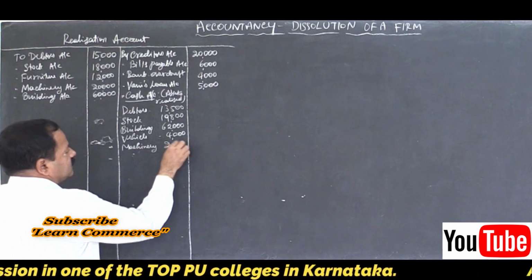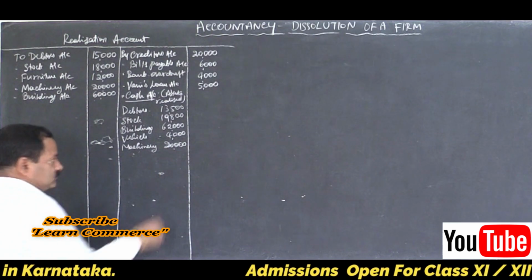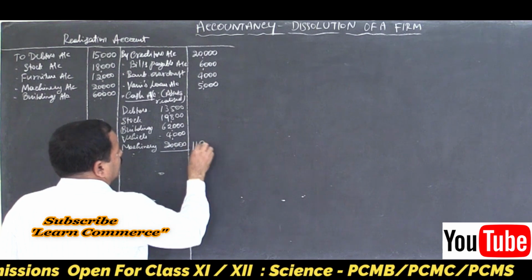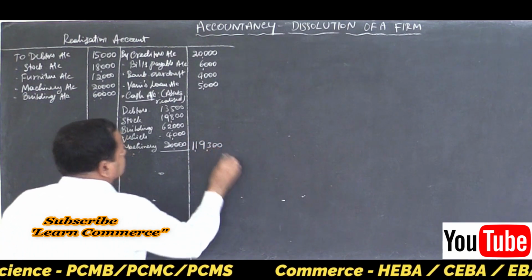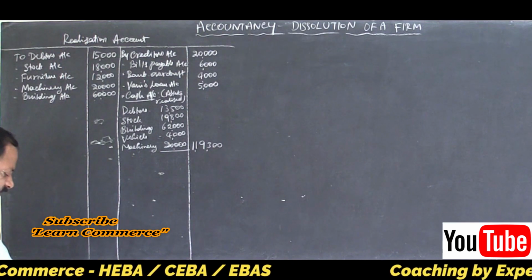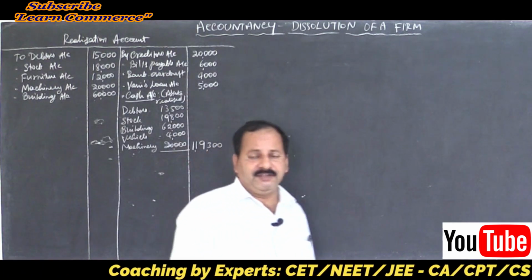That's all. 1,19,300, right? Yes. Then what? Next one is furniture taken over, right? Asset taken over by the partner.